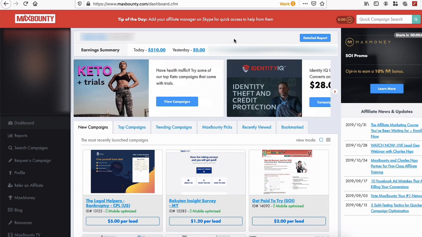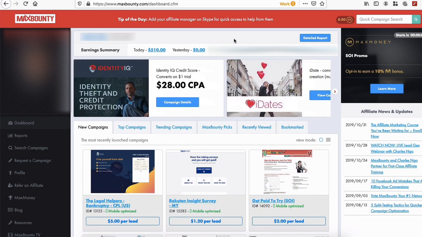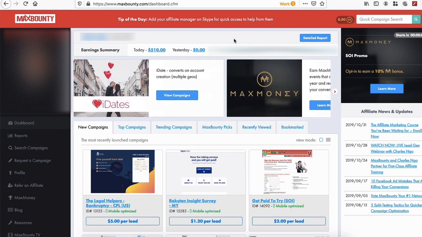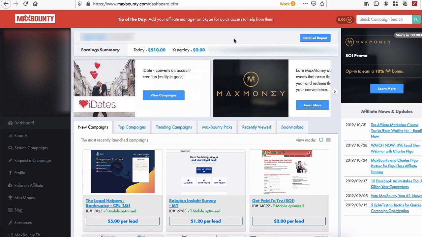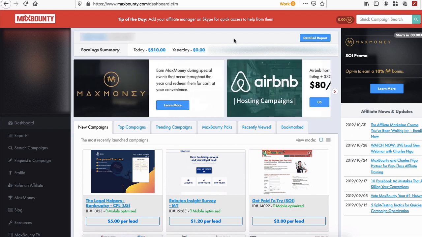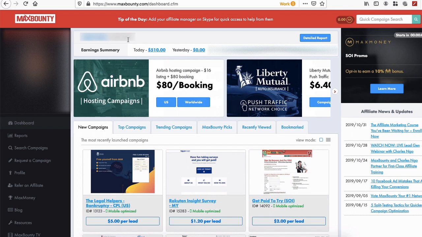Maxbounty is a CPA network. So it's very different from affiliate networks where you're getting a percentage of the sale. Here, you just need to have somebody sign up for something, like give an email, fill out a form, or fill out a survey. They don't necessarily need to buy something, but if they do, you have those offers there too. So as you can see, you can make some good money with Maxbounty.